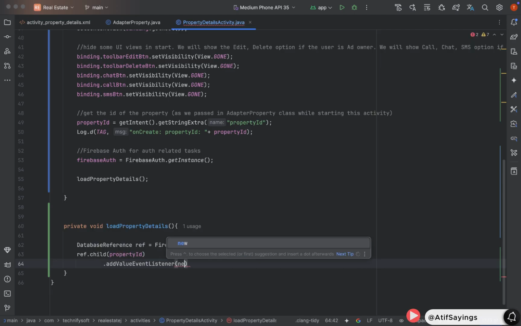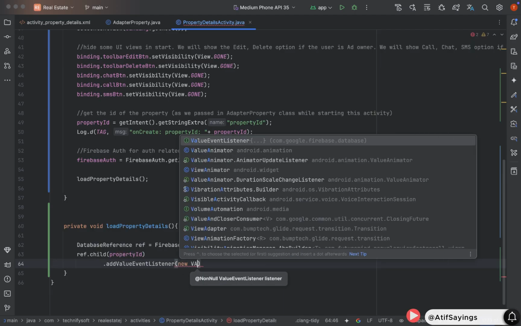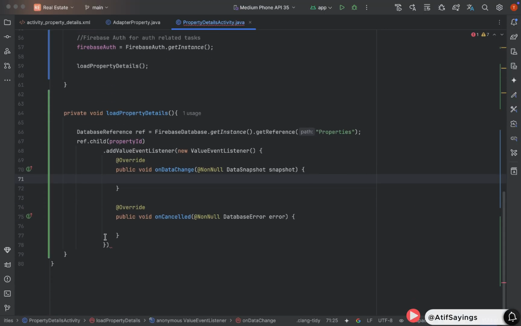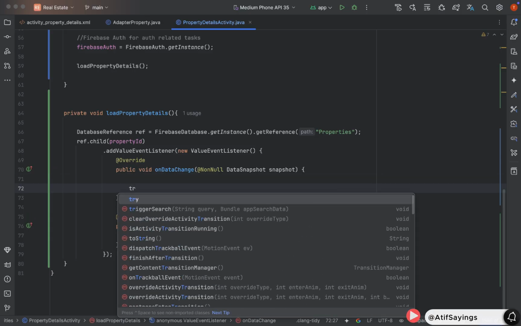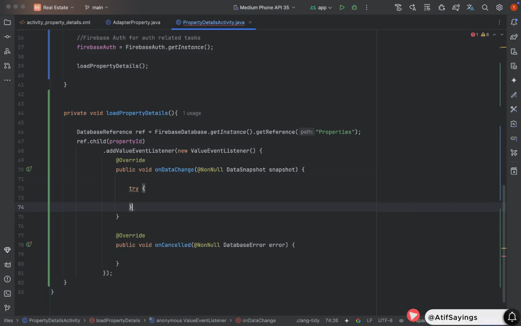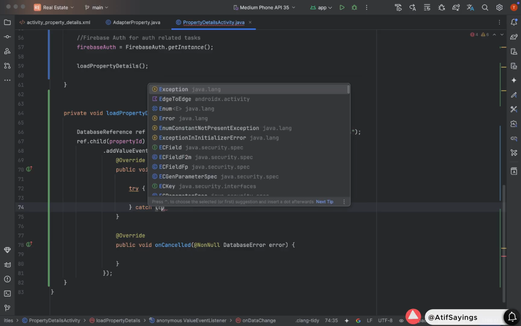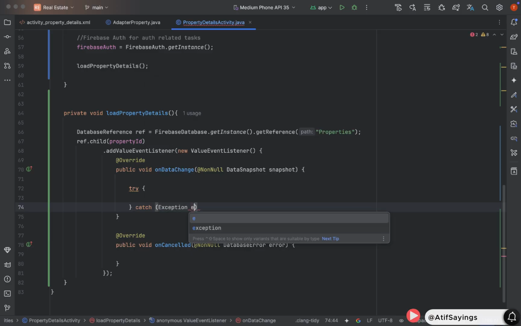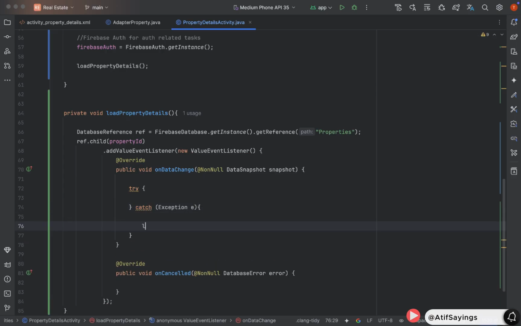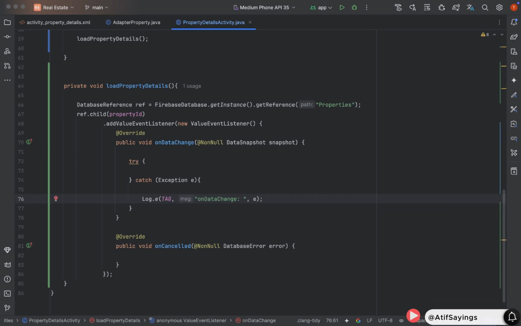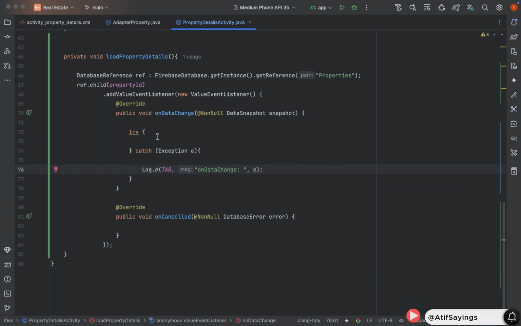Now we need to add a value event listener using .addValueEventListener, new ValueEventListener. onDataChange is the function in which we will get the details of the property. This process might cause an exception, so we will enclose it in the try block. Catch block will be called if there is any exception while loading or formatting the property details. In that case, we will show the exception in logcat by passing the exception as third parameter.